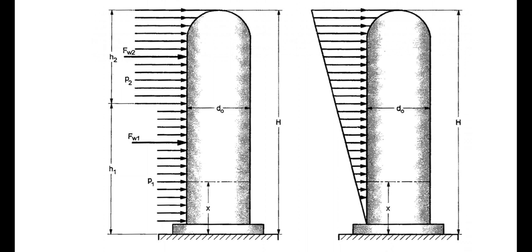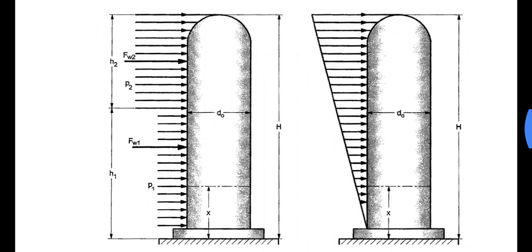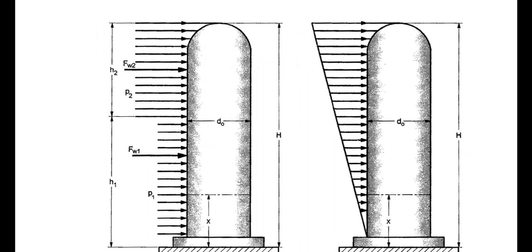Due to this wind pressure there are two forces, Fw1 and Fw2, acting on the lower and upper part respectively, and h is the total height of the vessel shell. dO is the outer diameter.